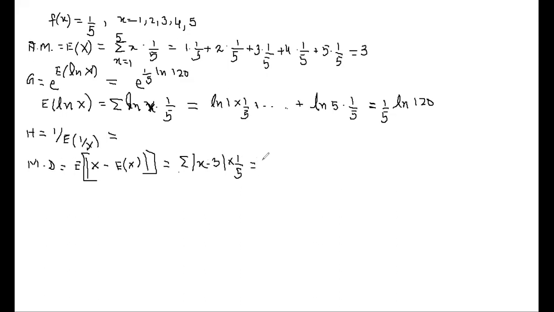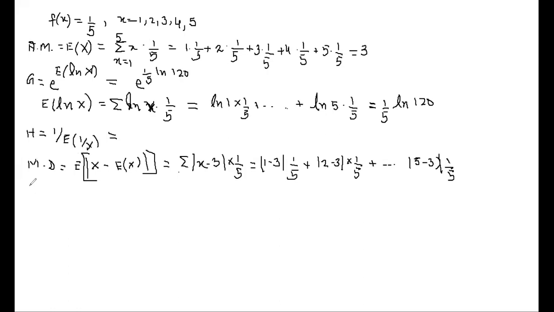For the first term, x equals 1, it is mod 1 minus 3 into 1 by 5, plus mod 2 minus 3 into 1 by 5. Next 3 minus 3 will be 0. Then 4 minus 3, then 5 minus 3. You can go on like this. The last term will be mod 5 minus 3 into 1 by 5. Whatever the summation value comes out, that will be your mean deviation.